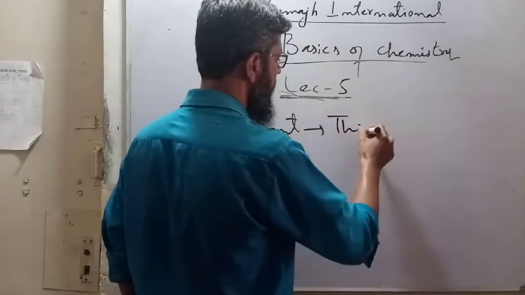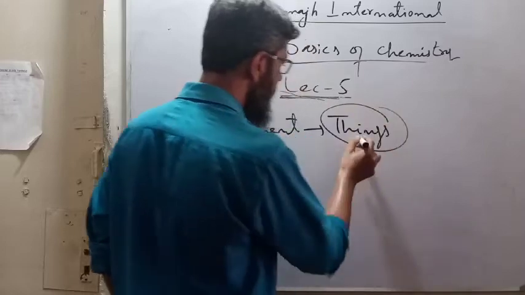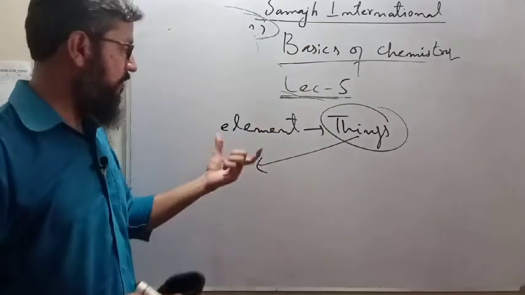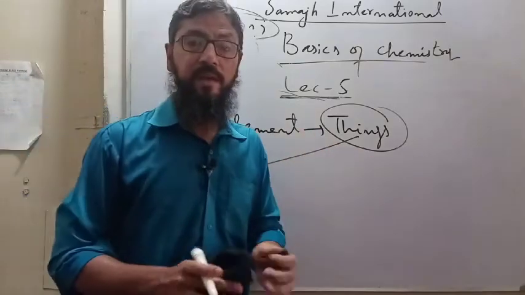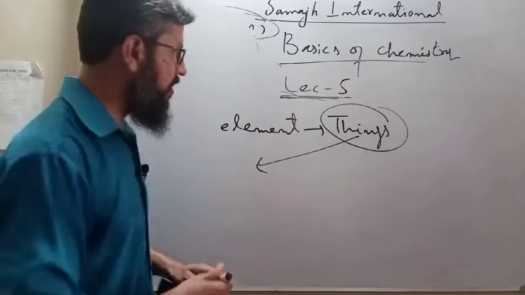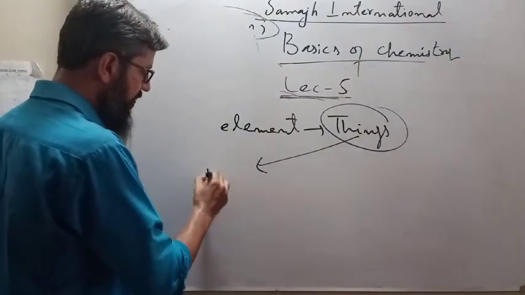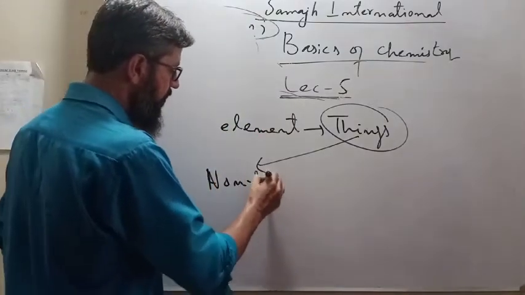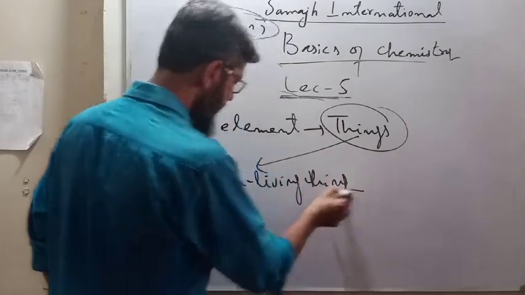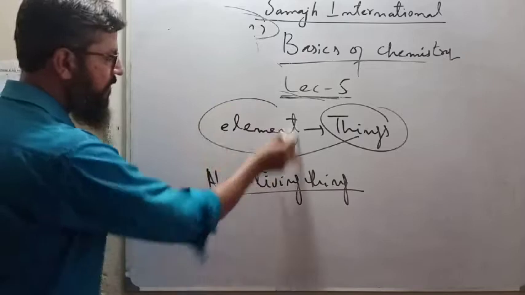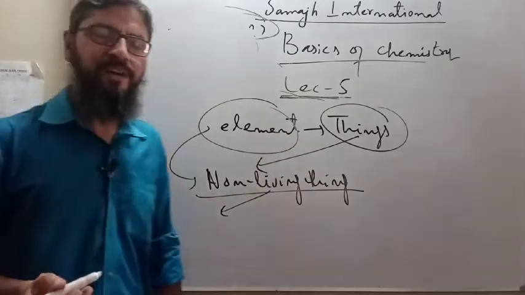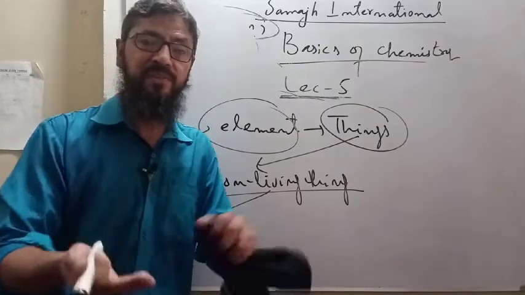Things. Living thing or non-living thing? Definitely, if the element is a thing, then how many types of things do you have? Two types of things, the living things and the non-living things. This is a non-living thing, and if element is a non-living thing, then how many types of matter basically do you have? Two types of matter, the living things and non-living things.